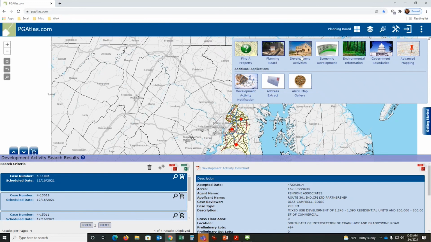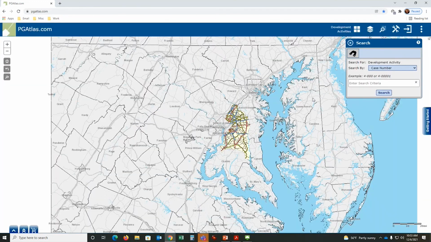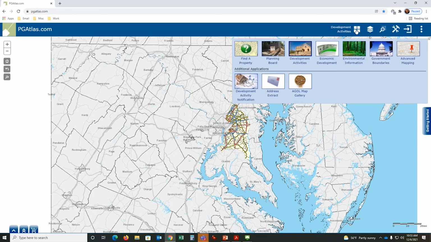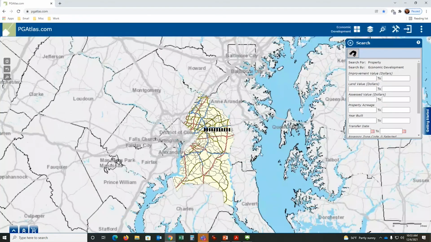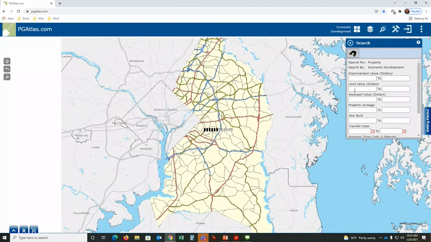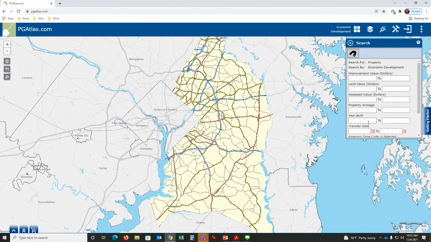All right, development activities. If you have a case number that we've talked about before, just like we did, you can click on this and zoom right to the shape. Economic development, I showed this earlier, where you can type in an improvement value or year built, and it will start listing the records.